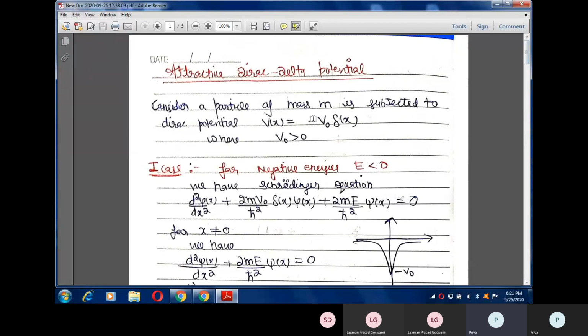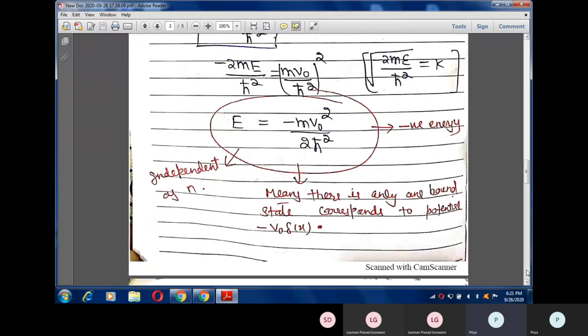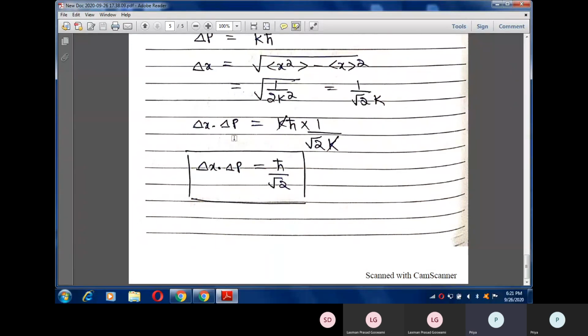So you can do this whole derivation also for the attractive Dirac delta potential, and you have to take plus sign here, and you have to calculate the wave functions and energies in the same way, and of course you will get the same value of this uncertainty relation. Okay, so you have to calculate this on your own, and if you get any problem, let us know in the comment section. Thank you.